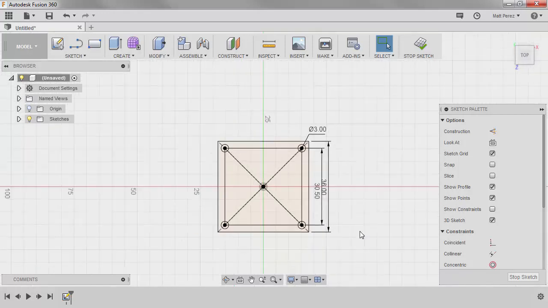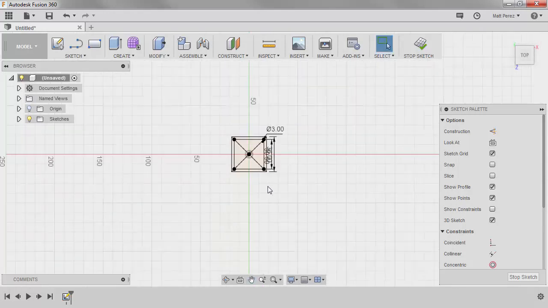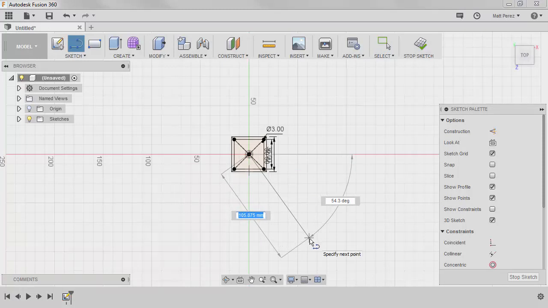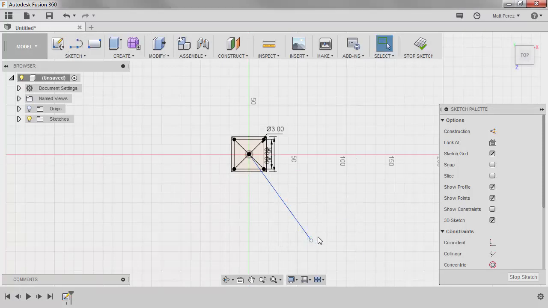So now that we have the basic core of the chassis where we're going to be able to bolt our FPV racing power distribution board and our CC3D flight controller, we're going to go ahead and expand out a little bit. We're going to zoom out, press L on the keyboard, and draw a line from the origin, just come up and to the right, click, and then hit Escape.